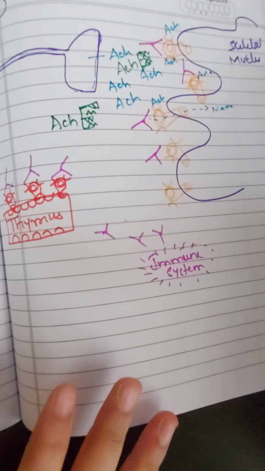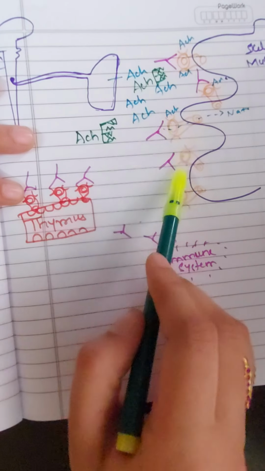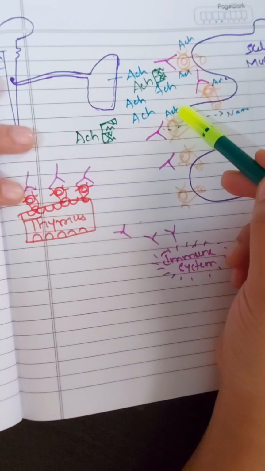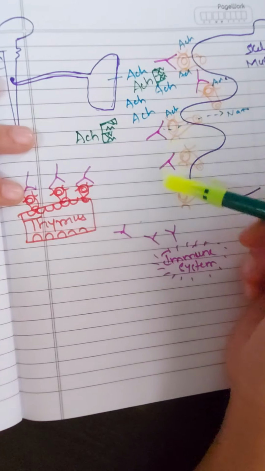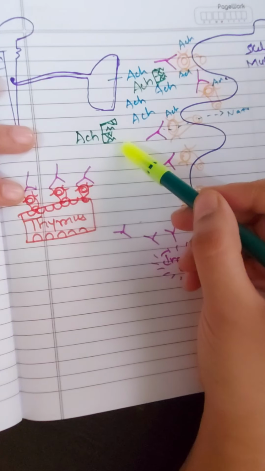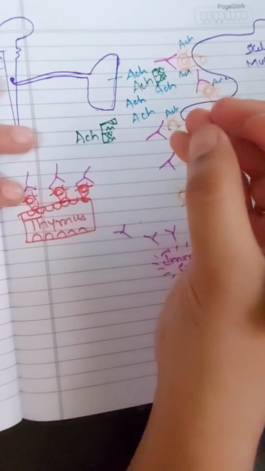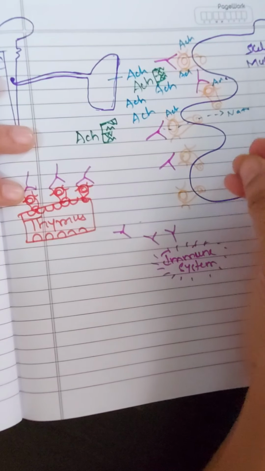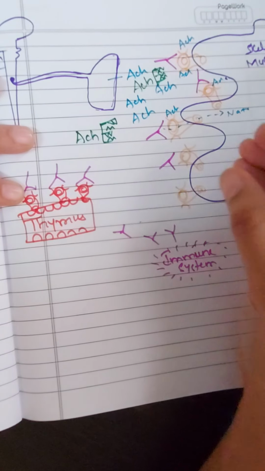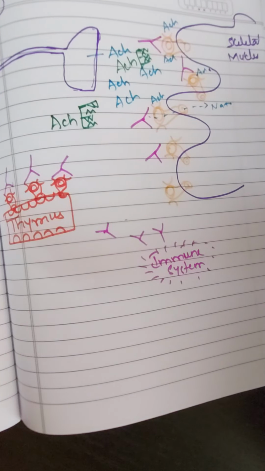So what is happening in myasthenia gravis? An autoantibody is being produced against this NM receptor, and these antibodies destroy the NM receptor. Acetylcholine is released in a normal amount, but it has very few NM receptors to act upon, and on top of that the acetylcholinesterase enzyme comes and tries to eat up all the acetylcholine, reducing its level. Even for those few receptors, acetylcholine is not available. So this results in muscle weakness. This is the problem, and this is what happens in myasthenia gravis.